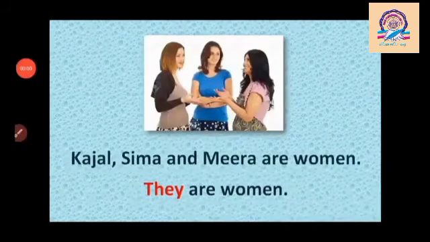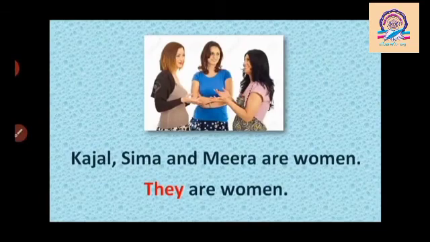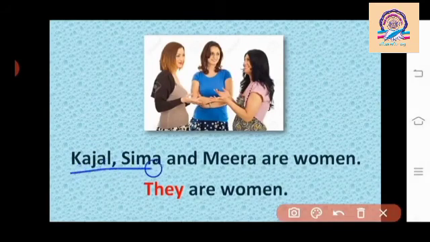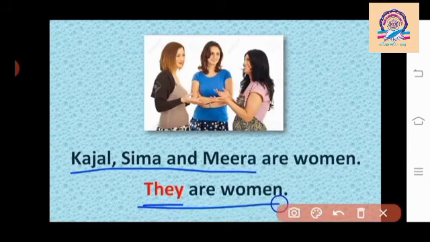Okay student? Now next example, Kajal, Seema and Meera are women. In this sentence there are three nouns: Kajal, Seema and Meera. We use pronoun they in place of noun Kajal, Seema and Meera. Now it's called they are women. How to speak student? They are women. Pronoun they is always used in third person plural form, means more than one persons, animals and birds. Okay student?